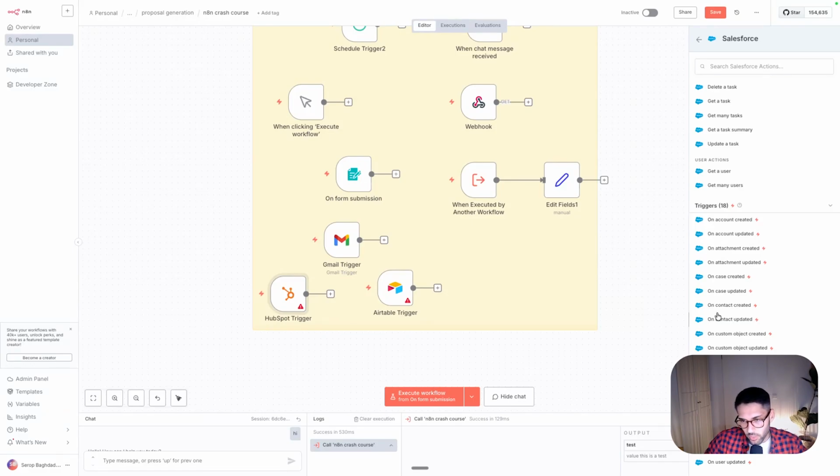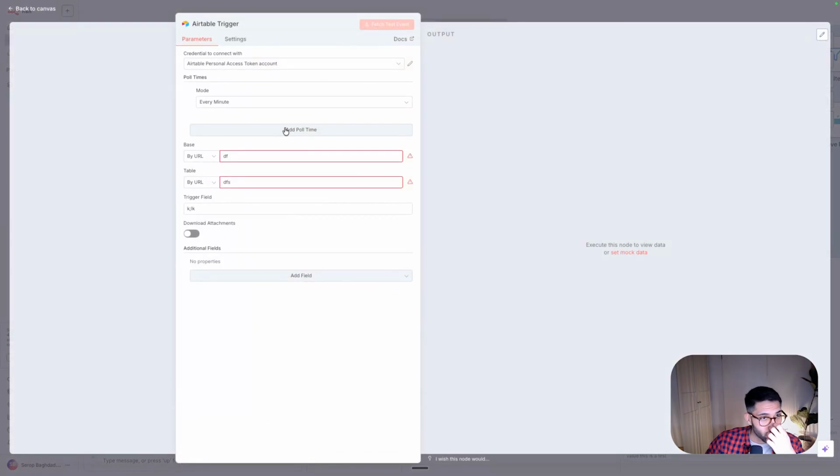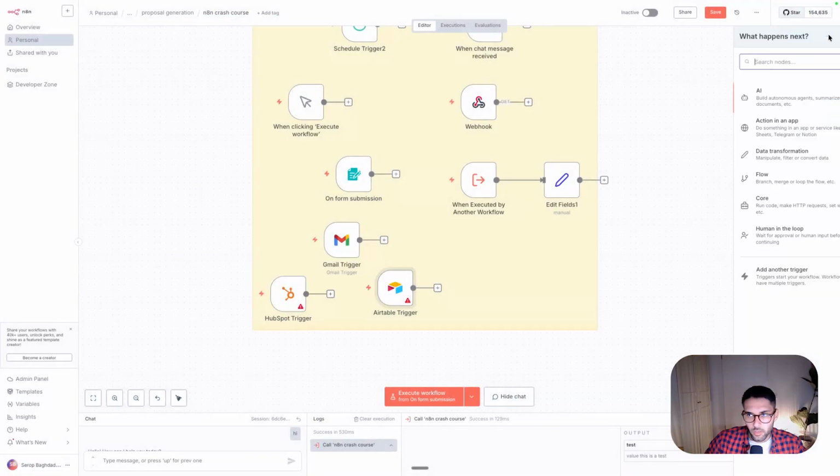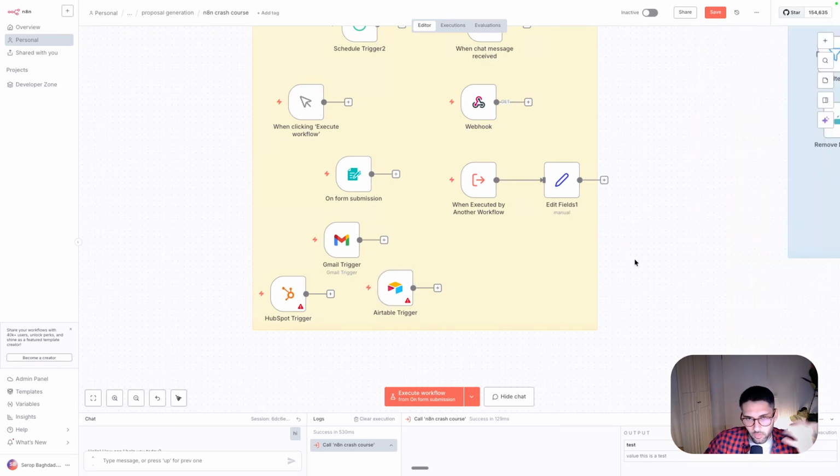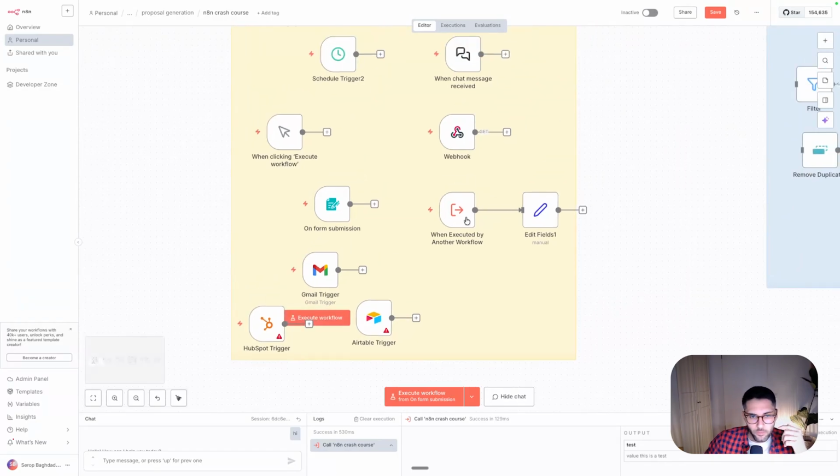So you have a task created, contact created, attachment created. And the same is in databases. For example, whenever a form is submitted on this Airtable database, trigger the workflow. So here's the trigger on Airtable event, and you can specify what this event is: a button got triggered, a form got submitted, or stuff like that. So as you see, it's really cool to connect different apps with n8n. It becomes the glue that brings all apps together.